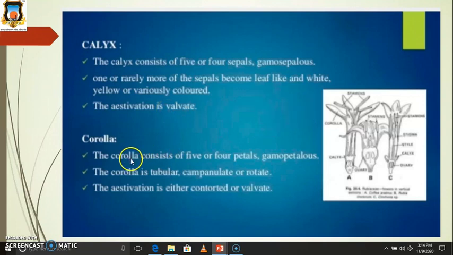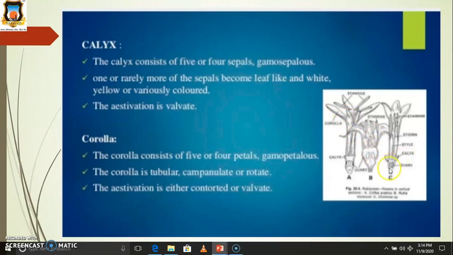Then corolla. The corolla also consists of 5 or 4 petals. They are again gamopetalous, meaning the petals are fused, and the corolla is tubular as well as rotate, and the aestivation is contorted or valvate. So these are figures A, B and C. In A there is the corolla with valvate aestivation, meaning the petals are not overlapping, they are separated.